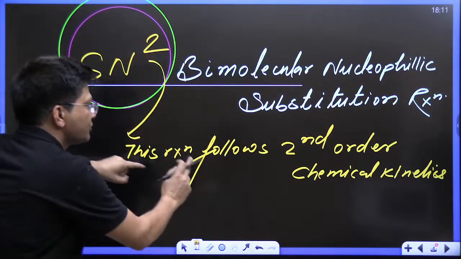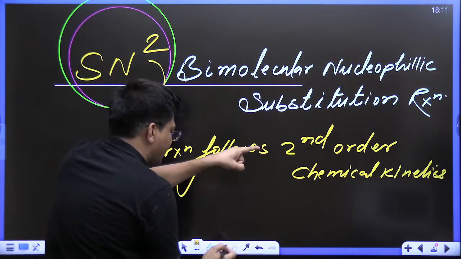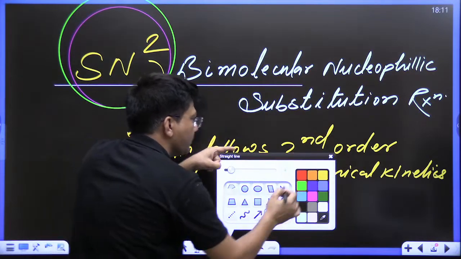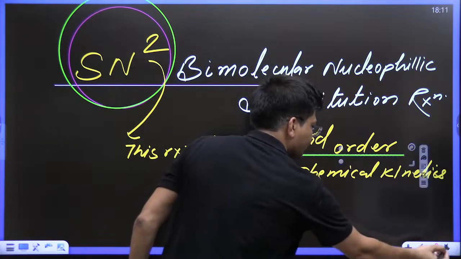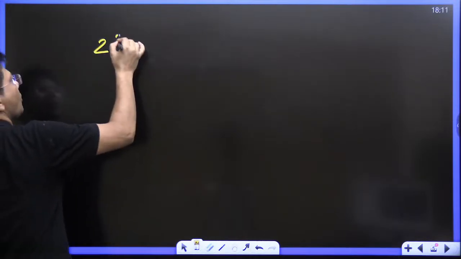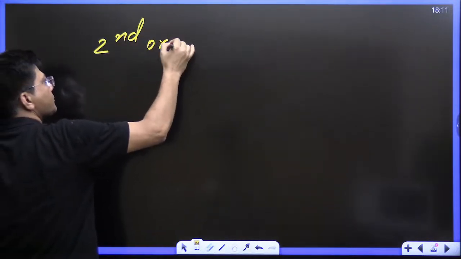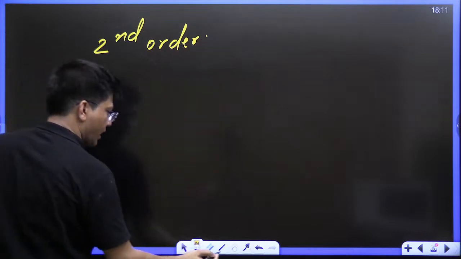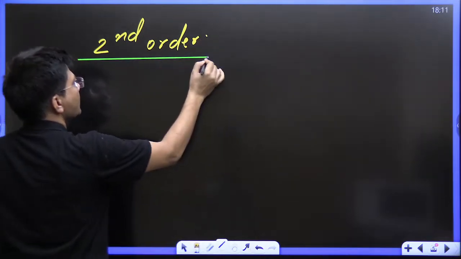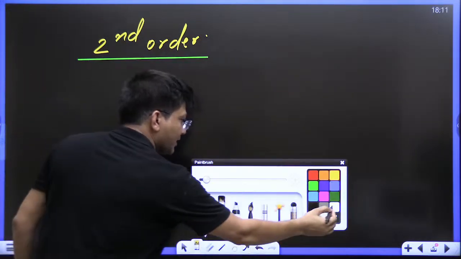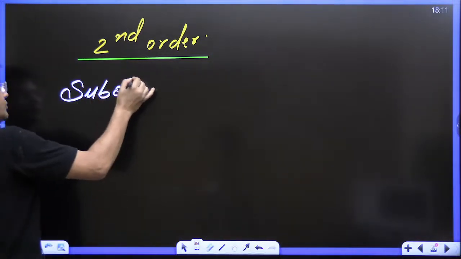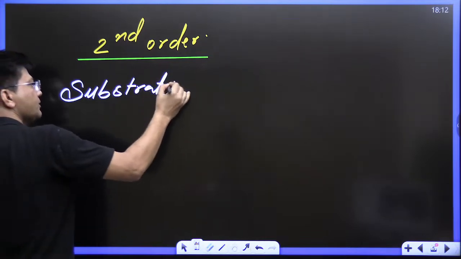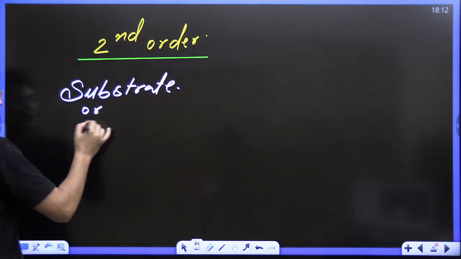So see, first of all, we have to understand the meaning of second order kinetics. Let me tell you one thing very clearly. In organic reactions, there is one substrate, that is, you can say reactant.